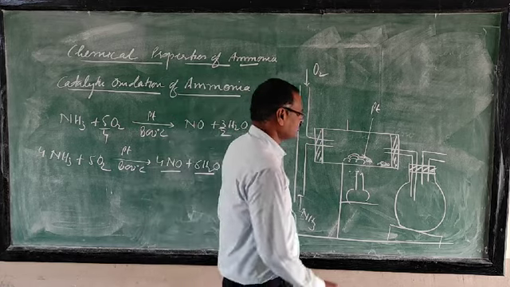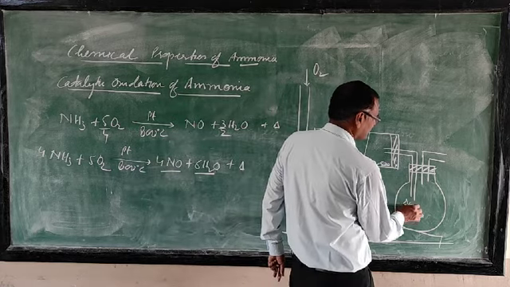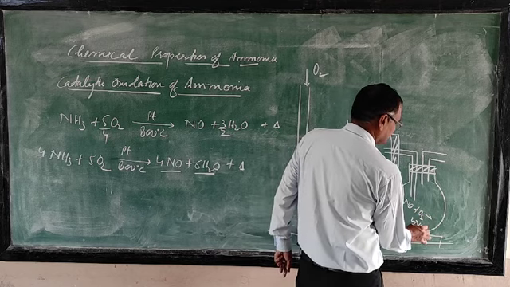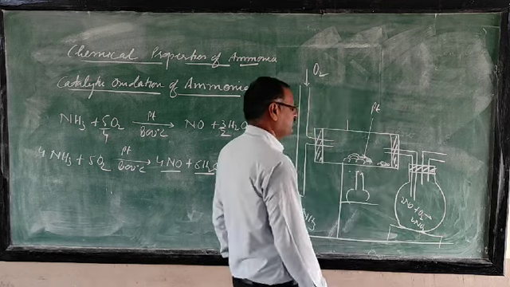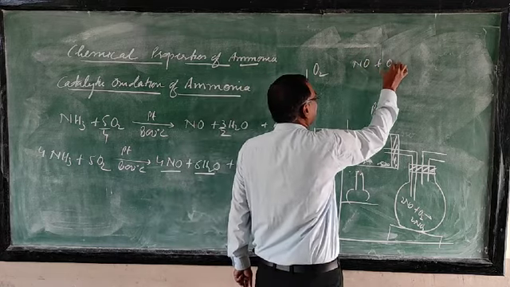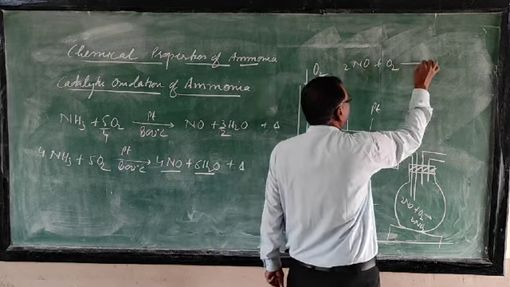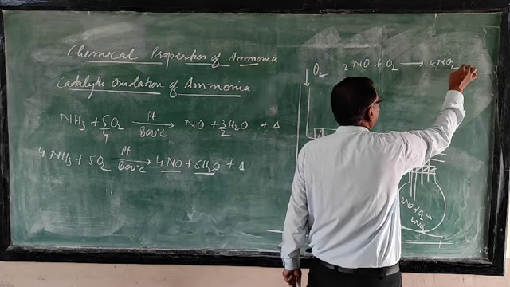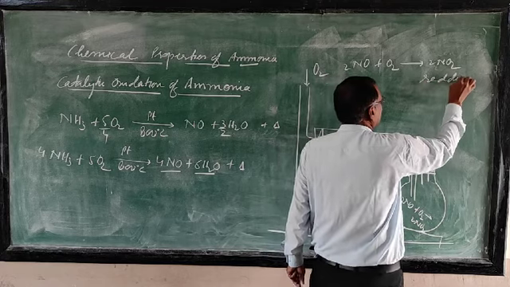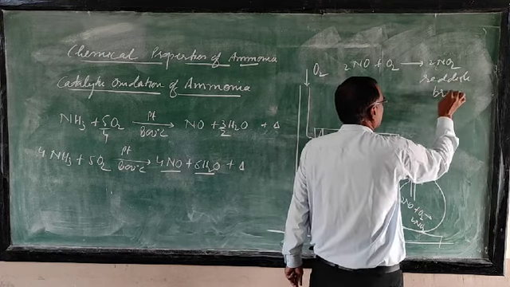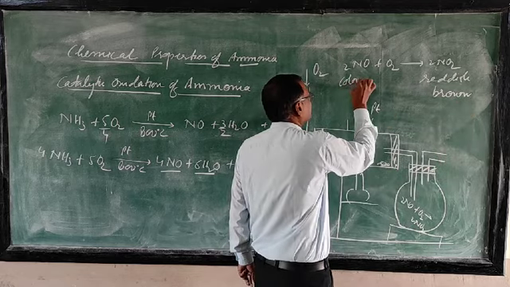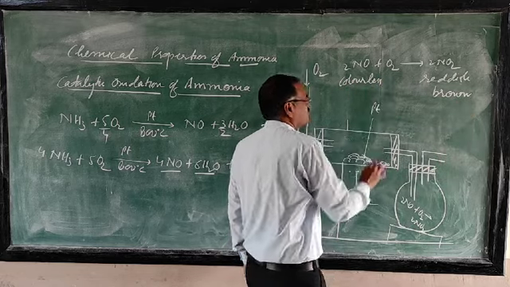And this nitric oxide comes into this flask and combines with oxygen to form nitrogen dioxide. This nitrogen dioxide is reddish brown in color, and nitric oxide is colorless.